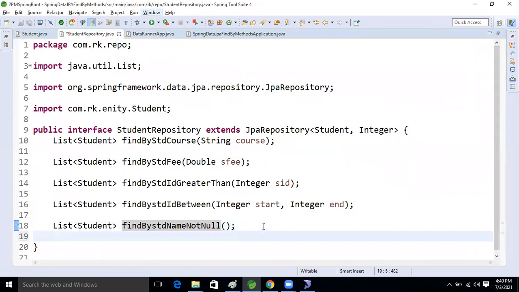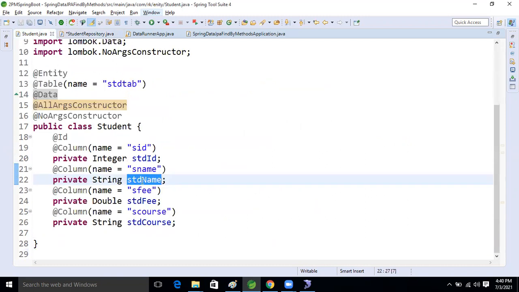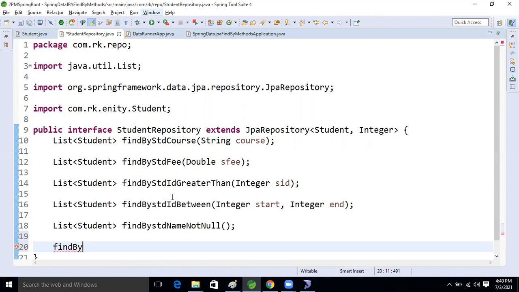Here, what we will do now? Find by name only, right? Based on this one, we will select this data. Now come here and paste it.